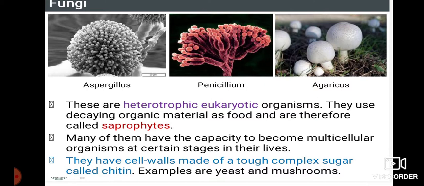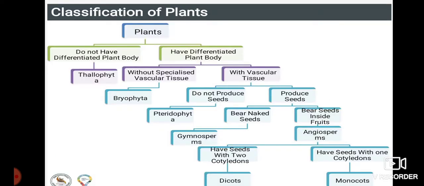You can see a wide variety of fungi. Where do they grow? In poor conditions, or where humus is very abundant, and even in places which are very dirty, there you can see the presence of fungi. Many of them have the capacity of becoming multicellular organisms at certain stages of their life. They have cell walls made up of a tough complex sugar called chitin. Examples are yeast and mushroom.